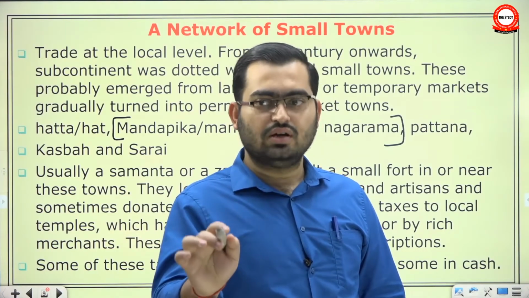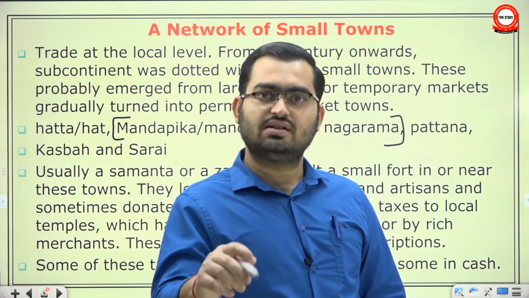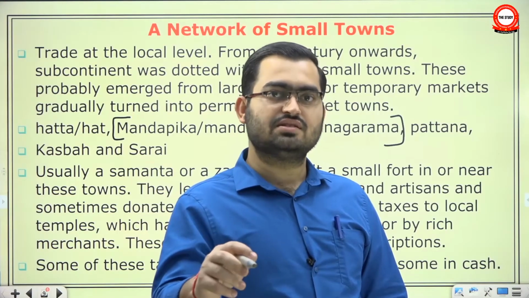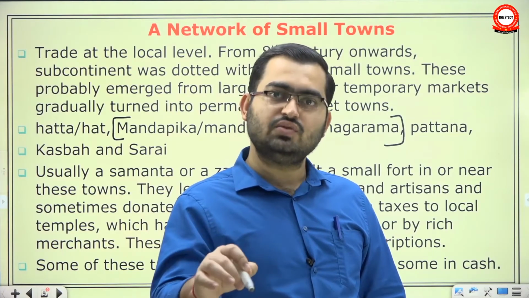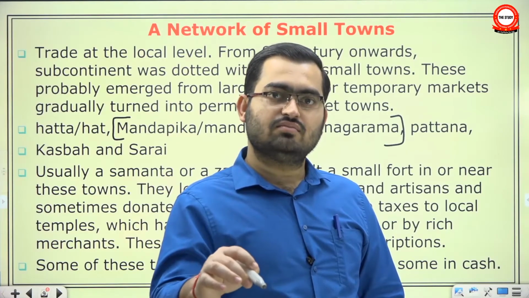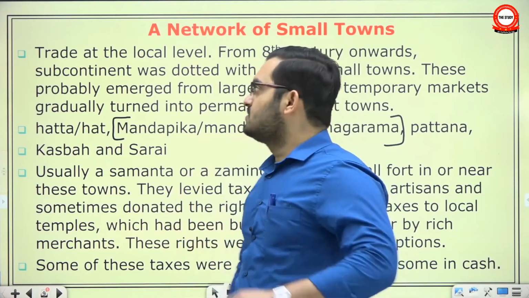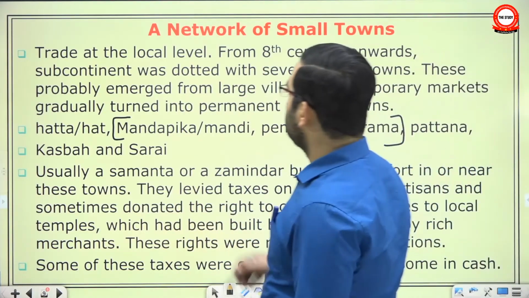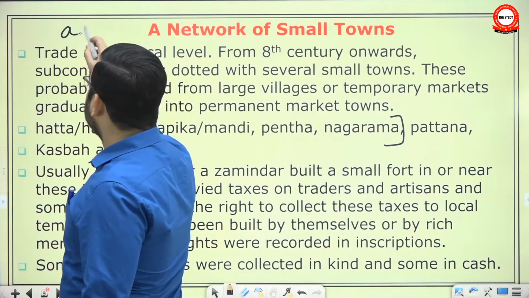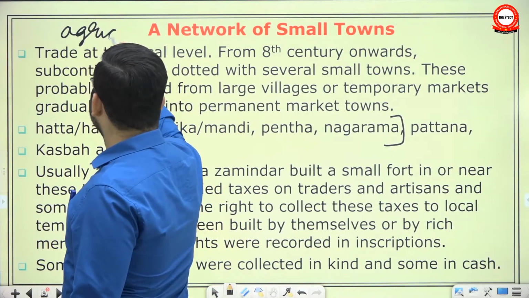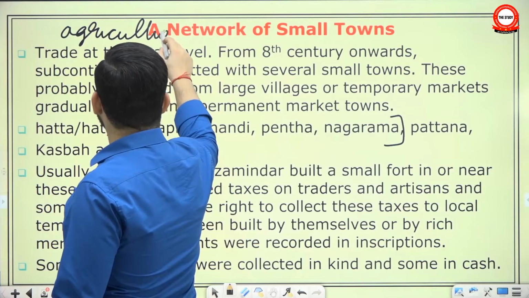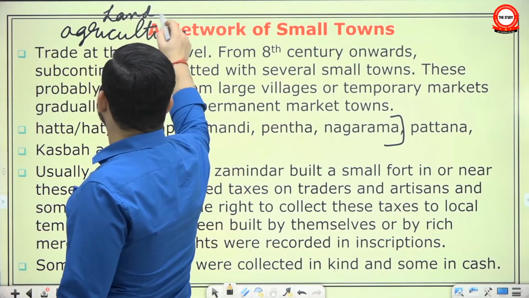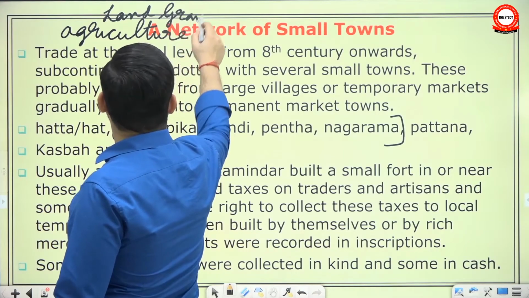So they say that look, this might be true that yes, certain cities declined, but that may have happened because of some other considerations, and if some cities declined, then new cities came up. They say that trade at the local level certainly flourished because, remember, agriculture continued expanding due to the phenomenon of land grants. So they say there is no reason for the decline of cities.